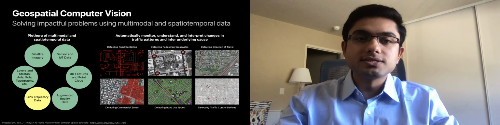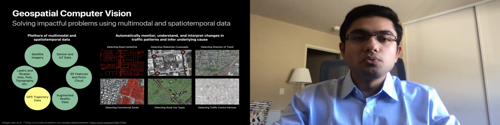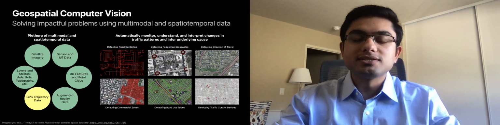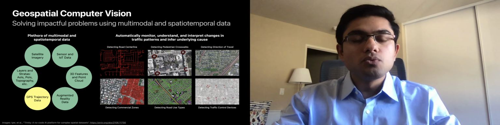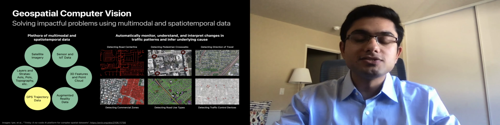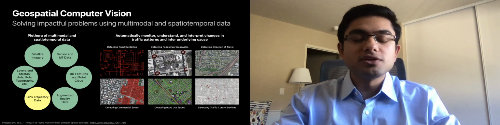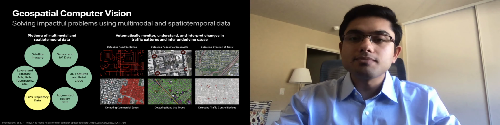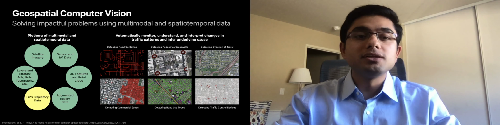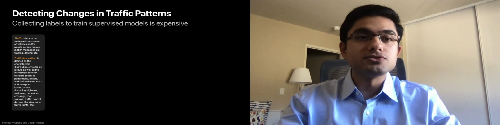We first discuss how trajectory data can be transformed into image-like data that is amenable to analysis using computer vision techniques. We then propose a model to synthetically generate such image-like data for targeted data augmentation. In recent work, we have shown that computer vision-based analysis of trajectory datasets can help us build supervised models for geospatial feature detection to build, improve, and maintain mapping applications. For example, semantic segmentation can help detect road center lines, pedestrian crosswalks, traffic control devices, among others.